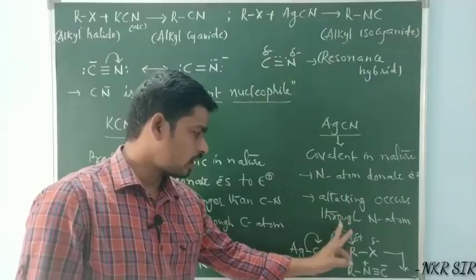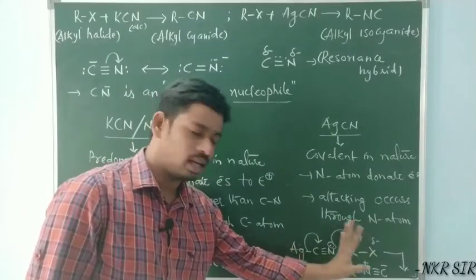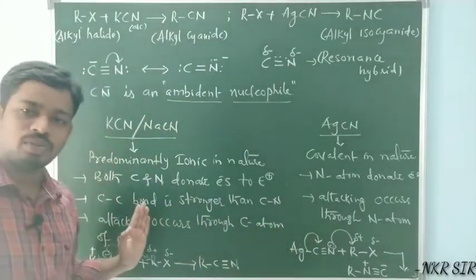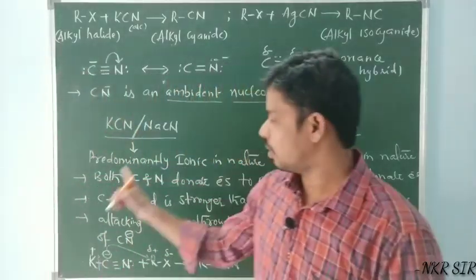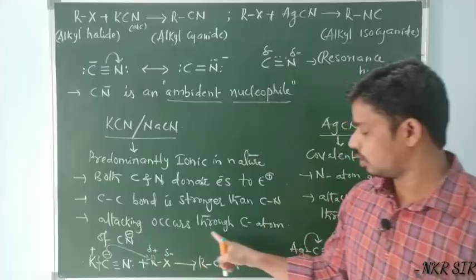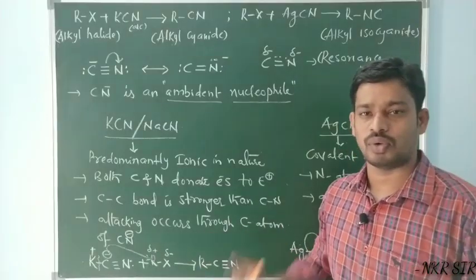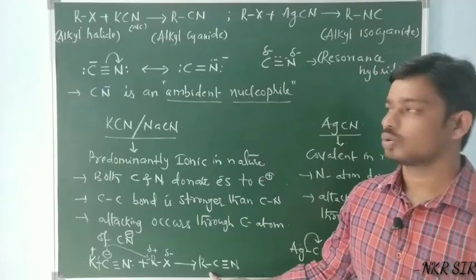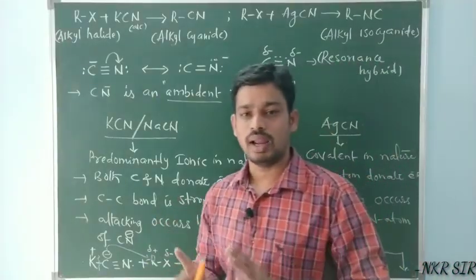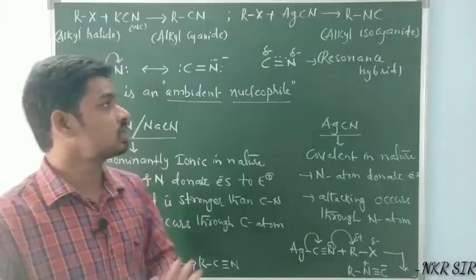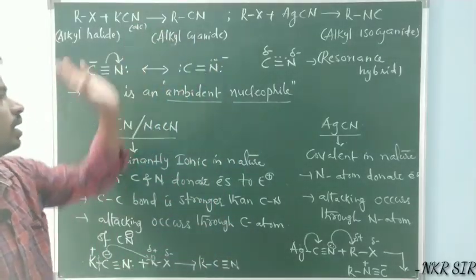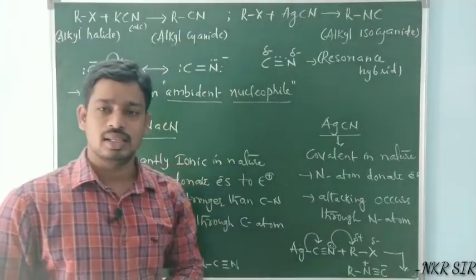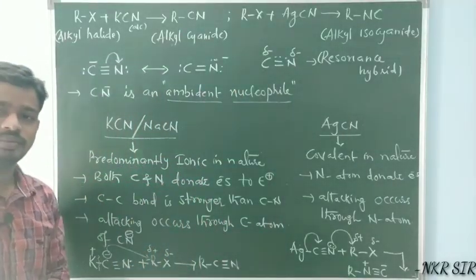Here attack occurs through nitrogen, that is the reason isocyanides are the major products. In the case of potassium cyanide or sodium cyanide, attack occurs through the carbon atom of the nucleophile, so the major product is cyanides. So this is the reason why alkyl halides give alkyl cyanides with KCN and isocyanides with AgCN. Thank you.